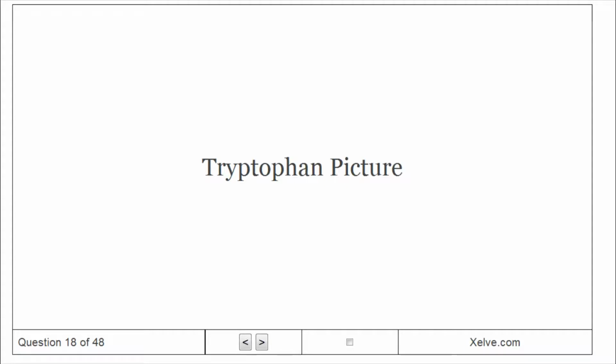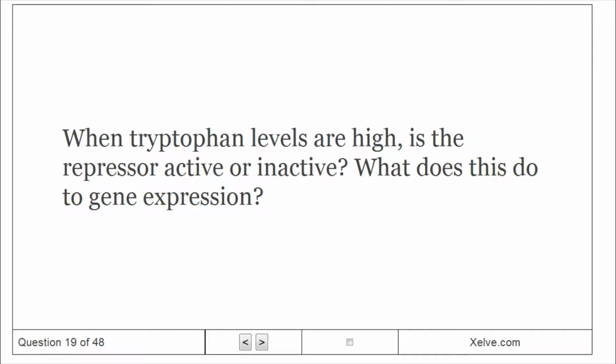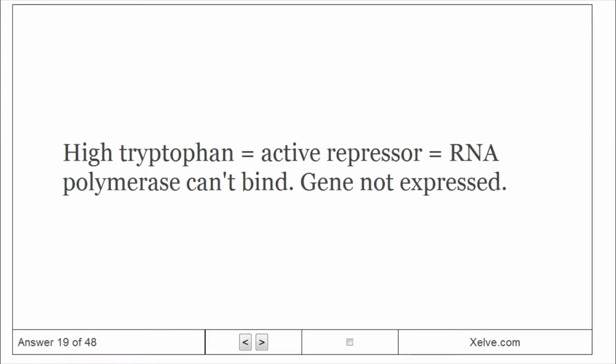Tryptophan picture. When tryptophan levels are high, is the repressor active or inactive? What does this do to gene expression? High tryptophan equals active repressor, which means RNA polymerase can't bind, and the gene is not expressed.